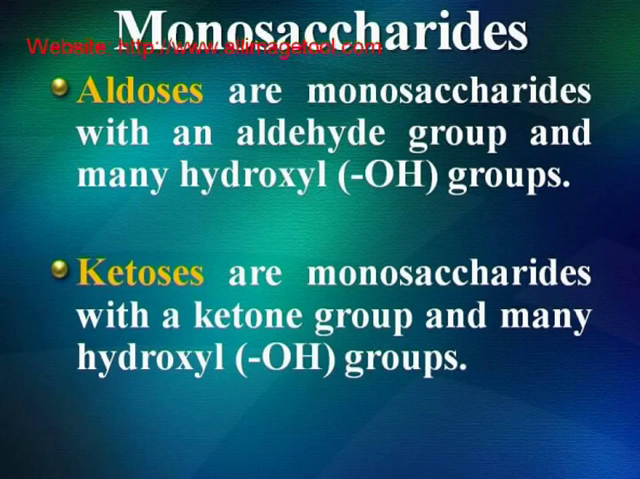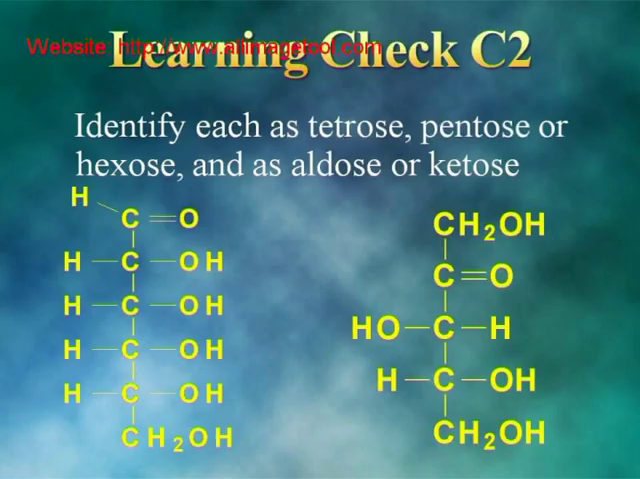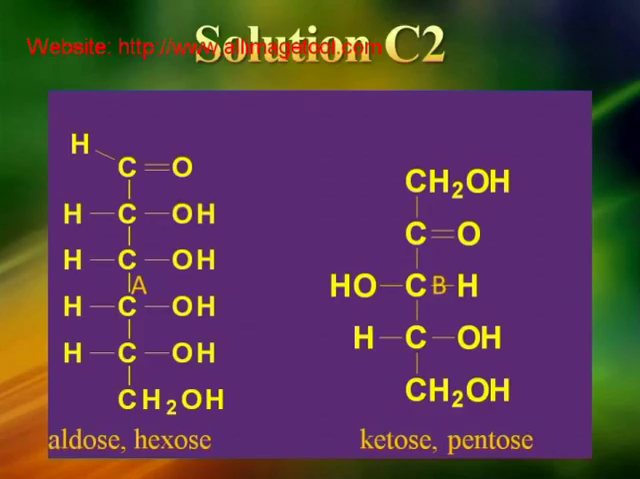Monosaccharides. Aldoses are monosaccharides with an aldehyde group and many hydroxyl groups. Ketoses are monosaccharides with a ketone group and many hydroxyl groups. Here are the structures of 2 compounds. Identify each as tetrose, pentose, or hexose, and as aldose or ketose. I know you have done it. First structure, that is A, is aldose and hexose, whereas the second is ketose and pentose.